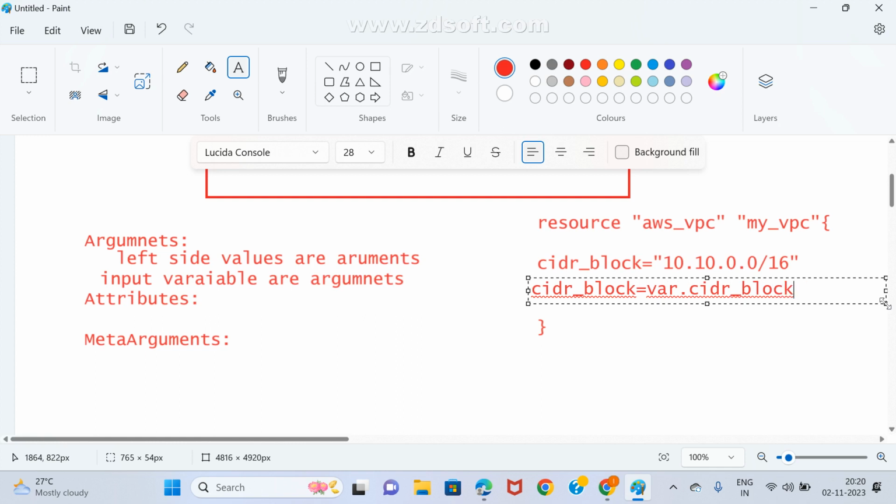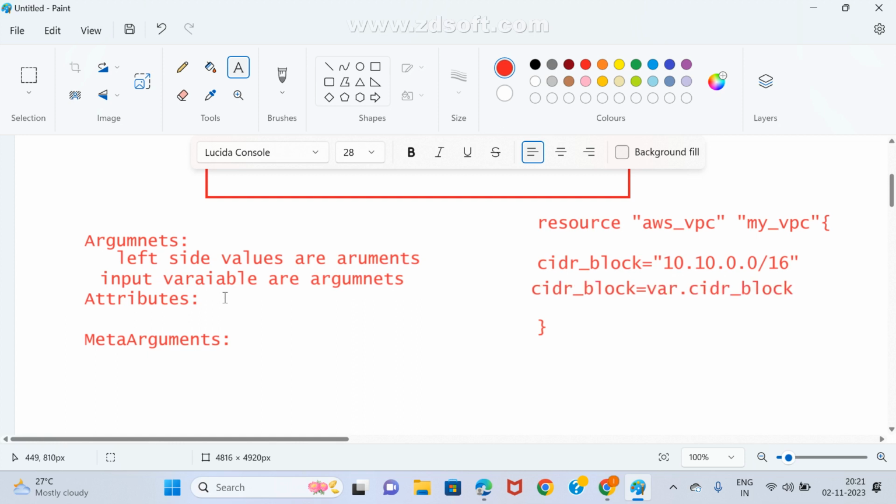What is the meaning of this? Somewhere an input variable is there. I am taking that variable and assigning it with the help of var. All input variables are nothing but assigned to arguments.